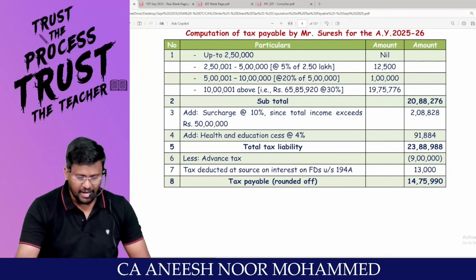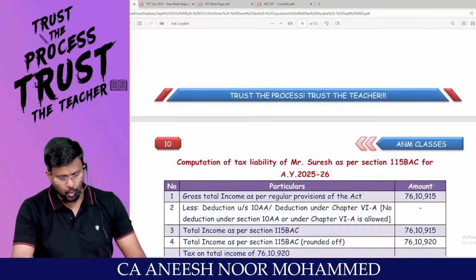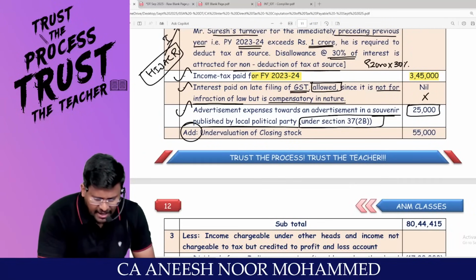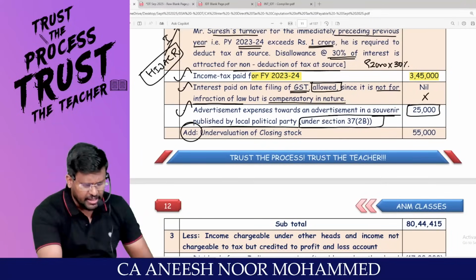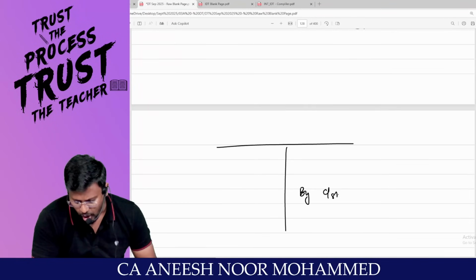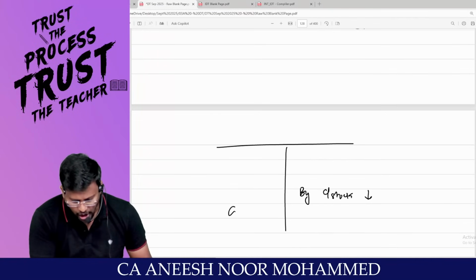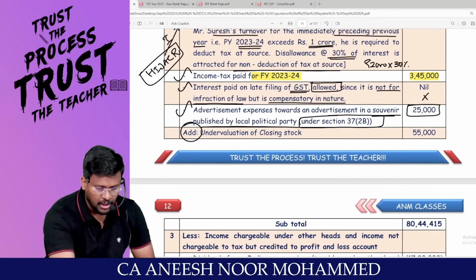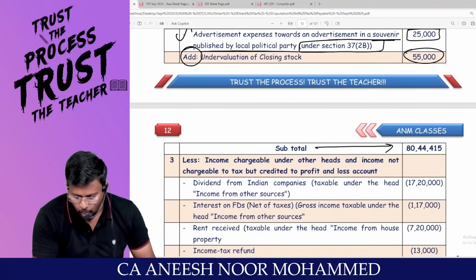When I calculate the tax payable under the normal route, at the appropriate time I will take care. Then add undervaluation of closing stock. If the closing stock value reduces, my dear lovable students, gross profit reduces, and if gross profit reduces, net profit reduces. It should not reduce, so manually add 55,000. Accept, sir? That's it. I come up with the subtotal.